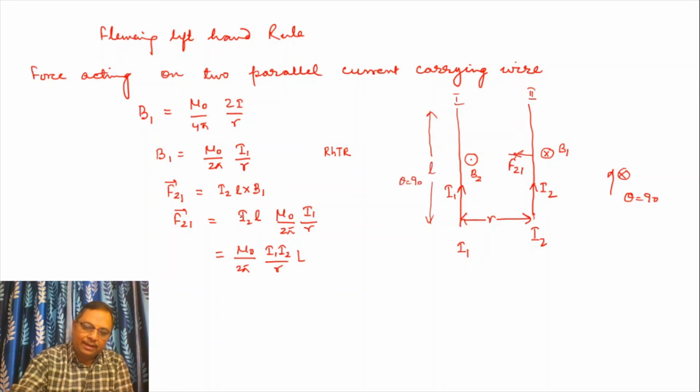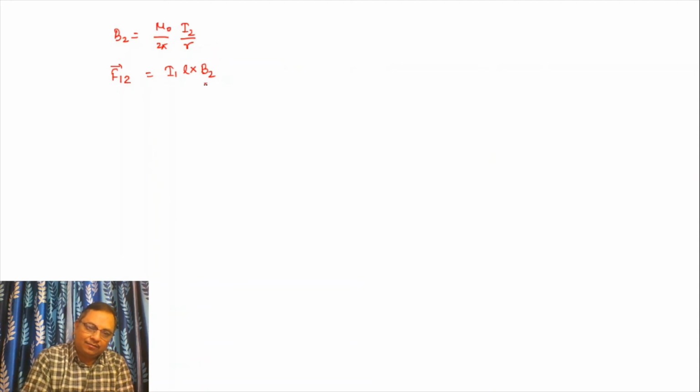Now we compile both. What we have is I1 L into mu 0 over 2 pi I2 upon R. We can write it as mu 0 over 2 pi I1 I2 by R into L, and this is the value of F12.